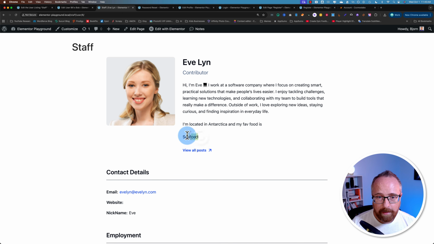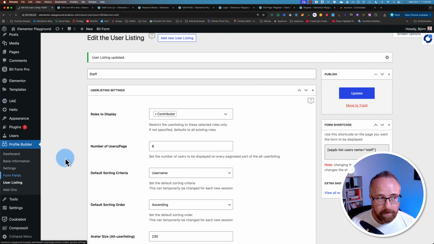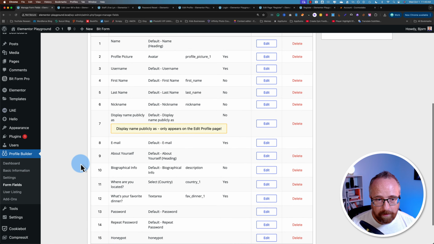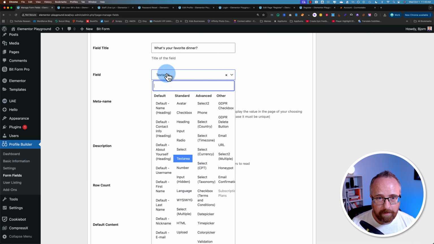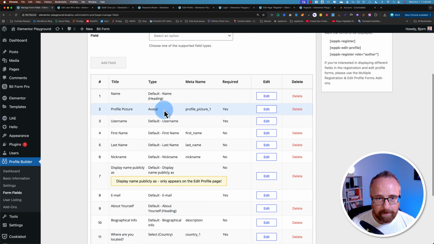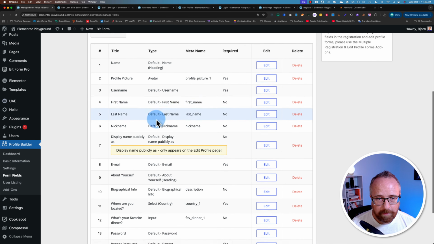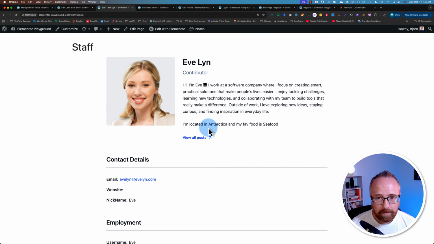And now it should be the same size as this paragraph text here. And there it is. It's on the second line. I don't like that. Let's see if we can fix it. Let's go to Form Fields. And where are we? Favorite dinner is a text area. Can we make it something else? Just an input field? Is that the same as the name? First name, last name. It probably won't change it right here. Oh, it did. Okay. So we changed the field type to input, and now we have it spaced properly.